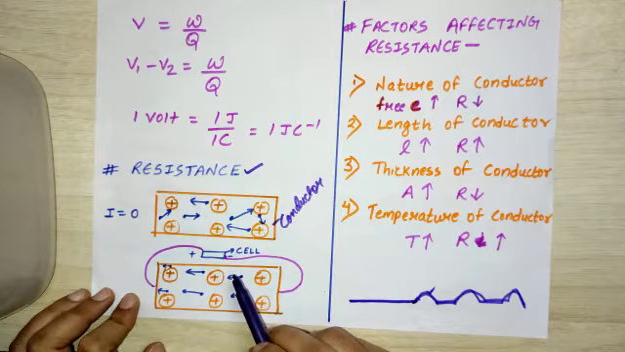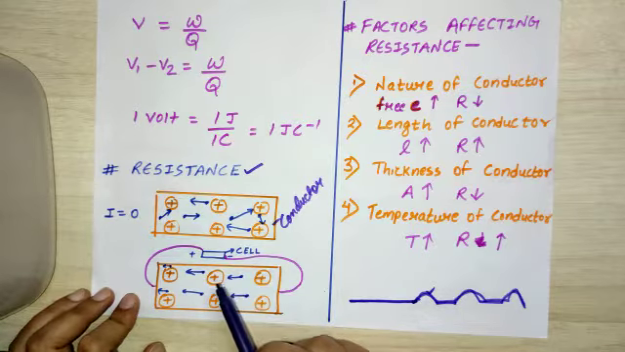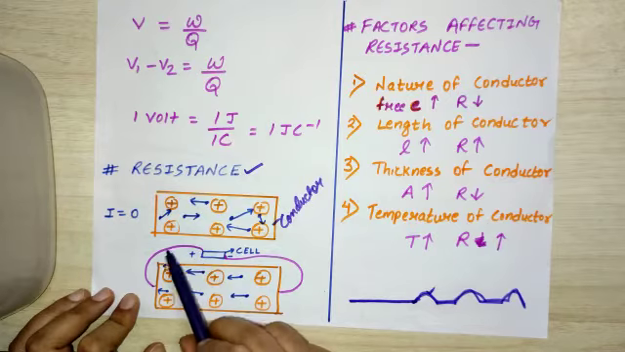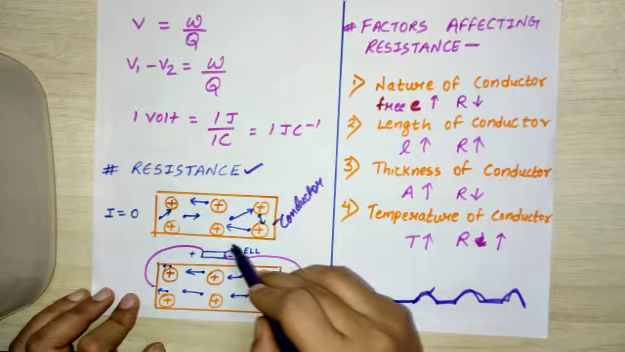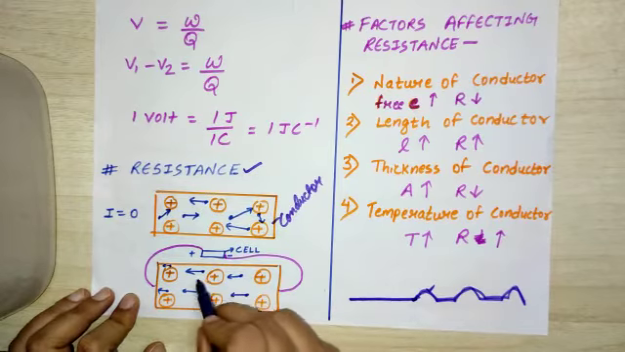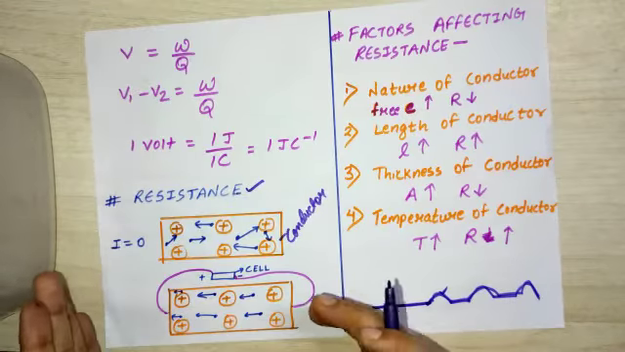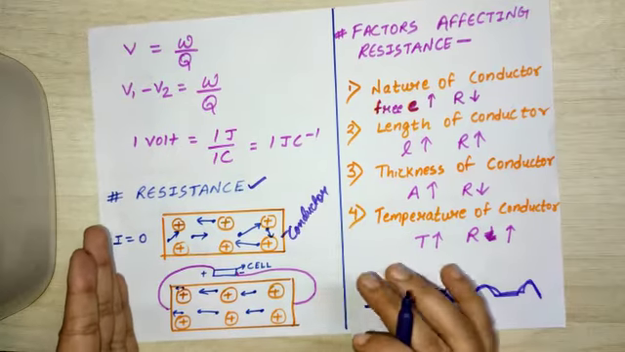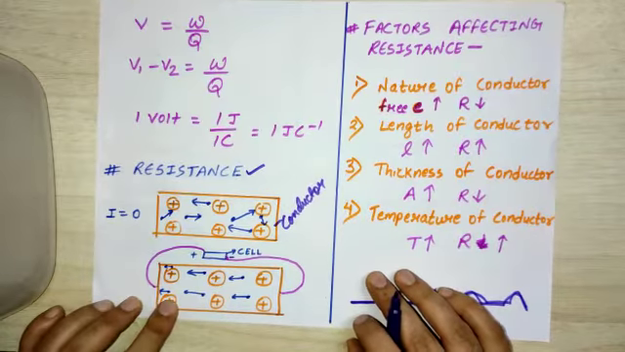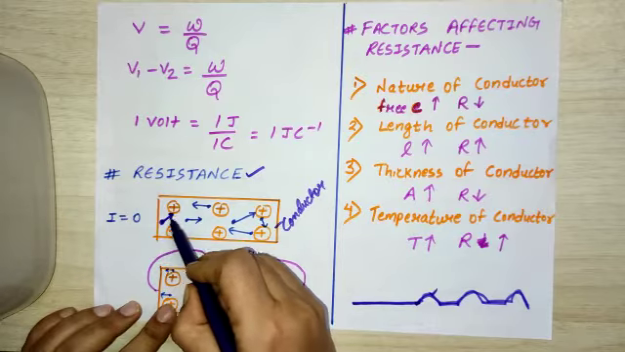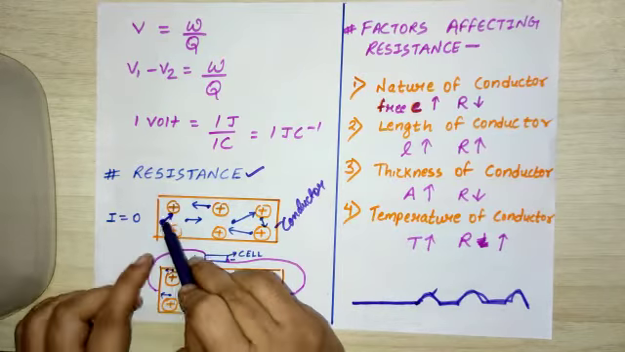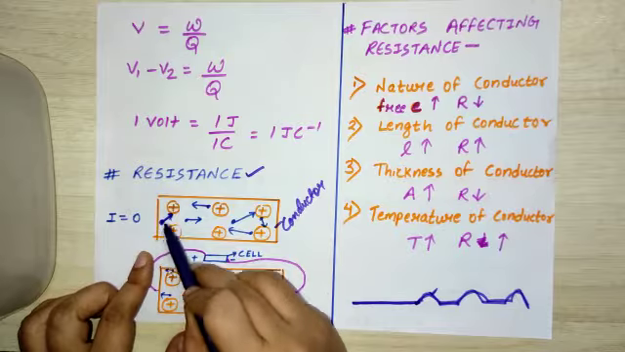Earlier also I have told you, if the current is flowing in one direction, the electrons will flow in just the opposite direction. So if the current is flowing from positive to negative, the electrons will flow from negative to positive. Here you can see these electrons are all flowing in this direction while the current is flowing in this direction. Clear?